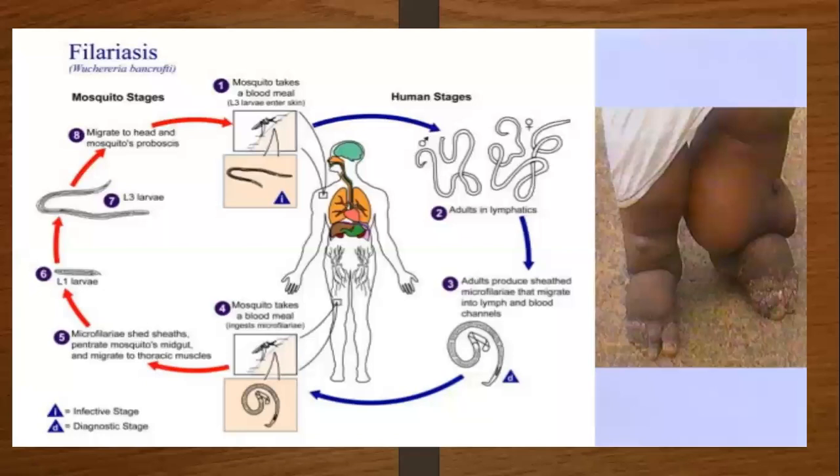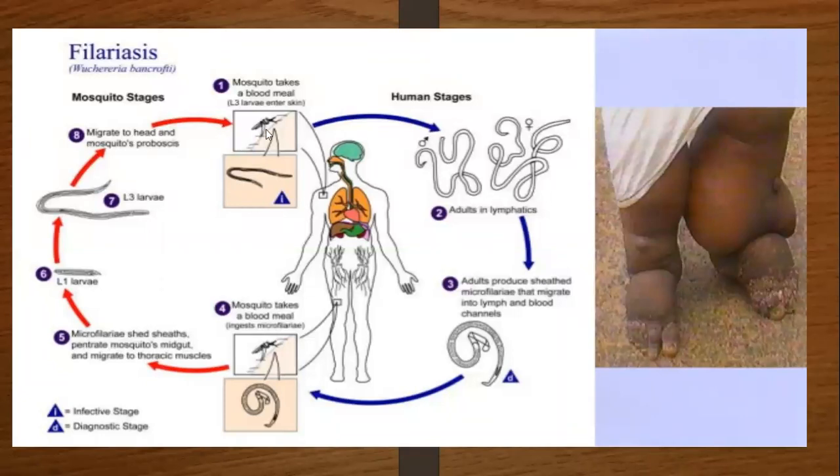Then in case of filariasis, see how the leg appears. In this figure, you see how the leg appears. It looks like an elephant's leg, so it is called elephantiasis. So it is the lower limb area or the lymphatic organ which is chronically inflamed due to this worm.